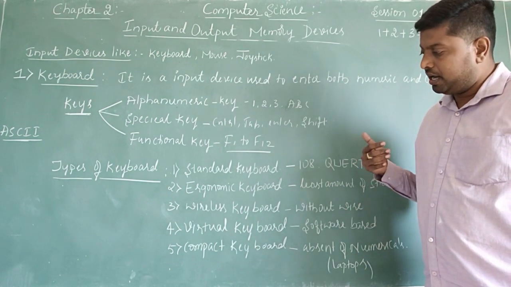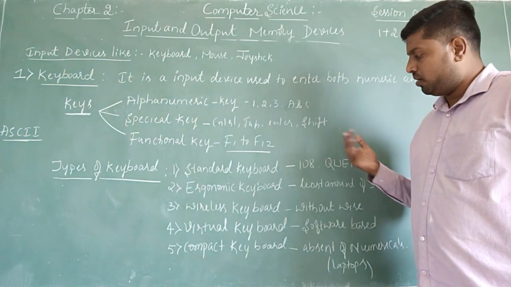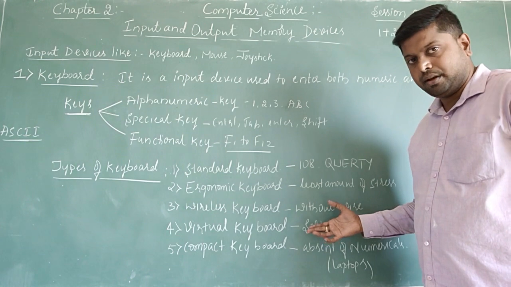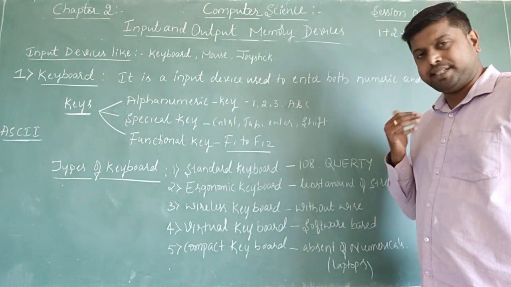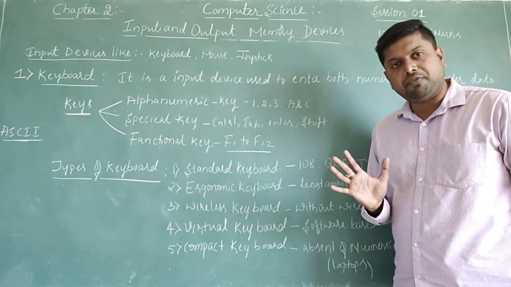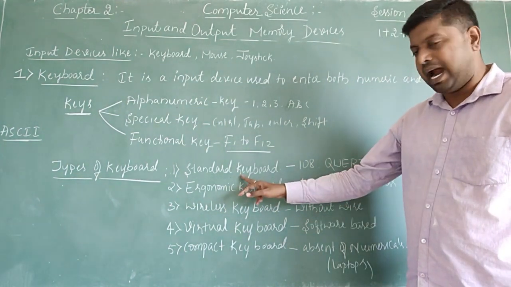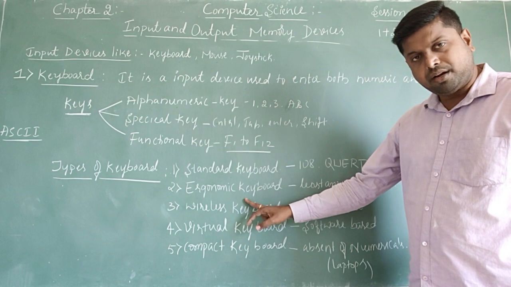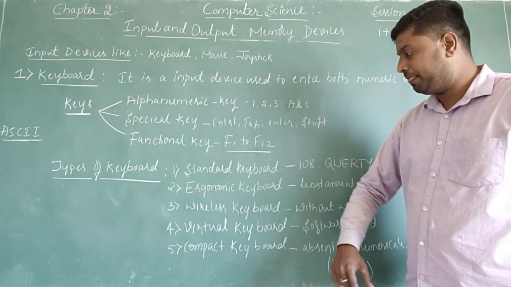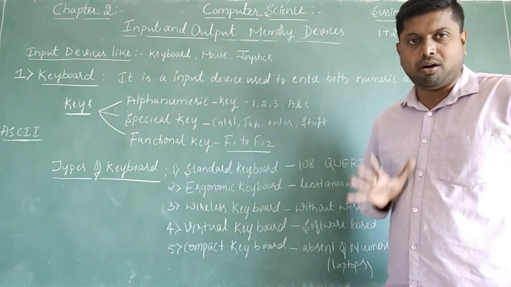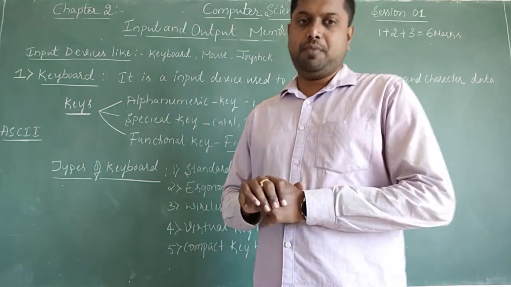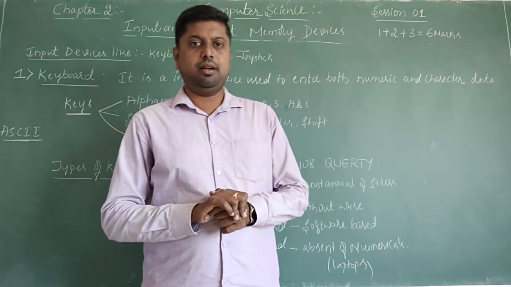Now we will enter into the definitions and how these types of keyboards work. Once again I will repeat, we have 5 types of the keyboard: standard, ergonomic, wireless, virtual and compact.